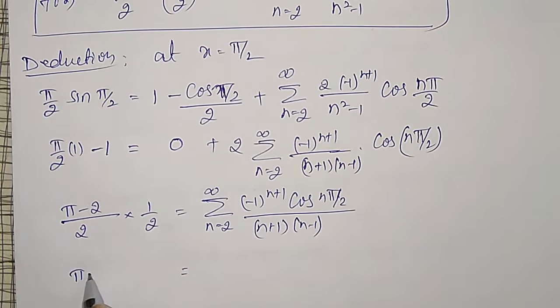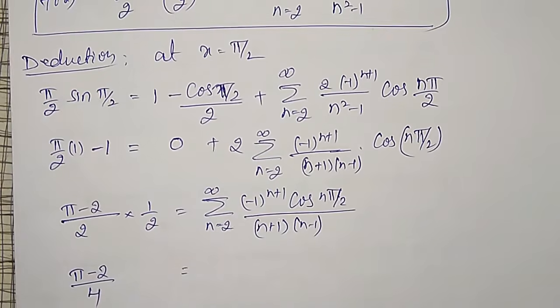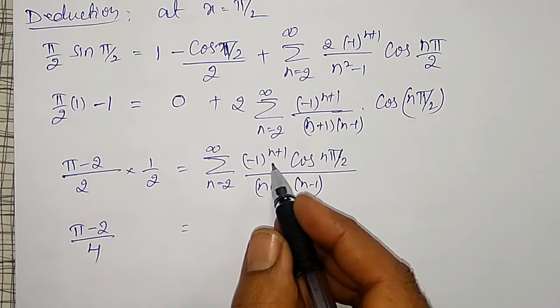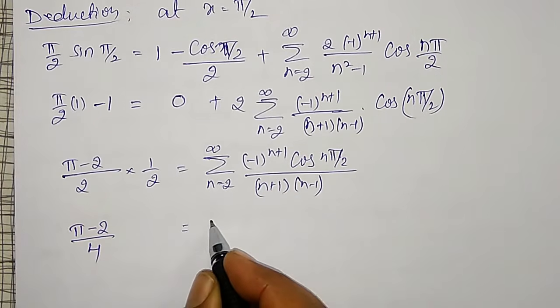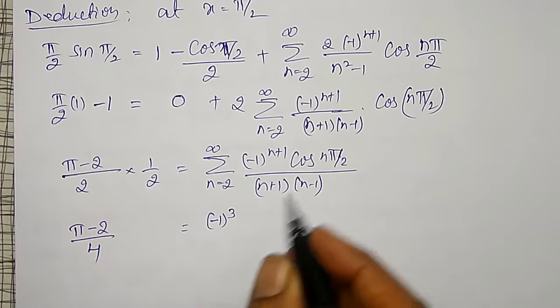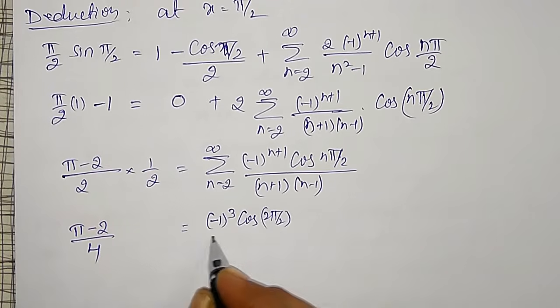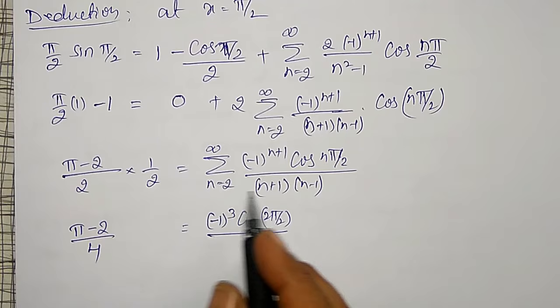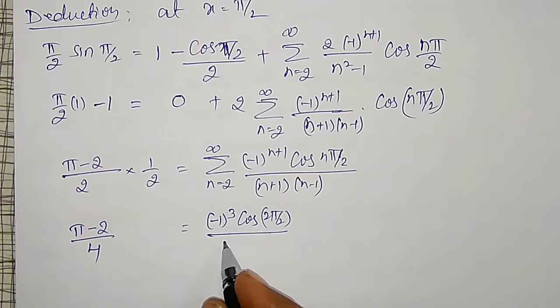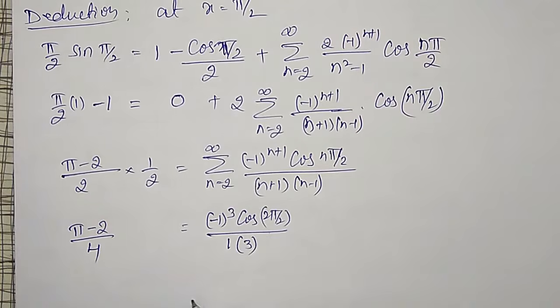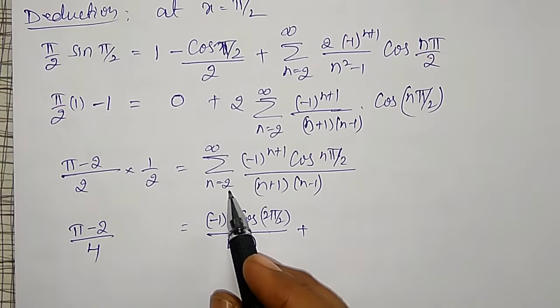This will become pi minus 2 divided by 4. For n equal to 2 first, minus 1 raised to 3 into cos of 2 pi by 2 divided by n minus 1, that is 1, into n plus 1, it is 3.